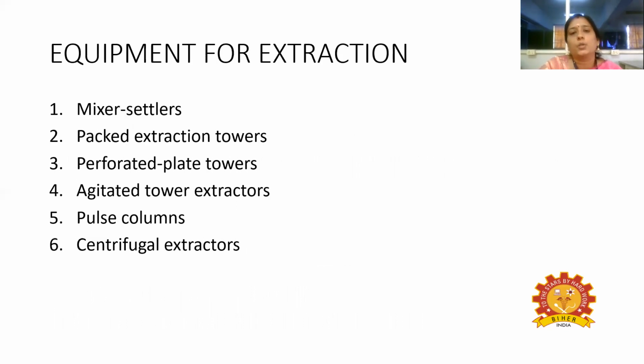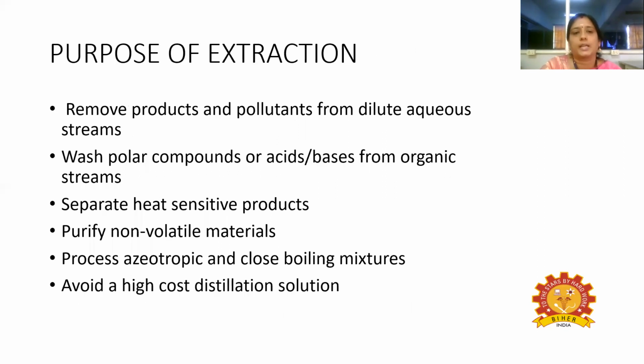The equipments which are used for extraction operations are mixer settler, packed extraction towers, perforated plate towers, agitated extractors, pulse column, centrifugal extractor. So these are the various equipments which are used for this extraction process. The purpose of extraction. So what are the purposes? There are various purposes of extraction.